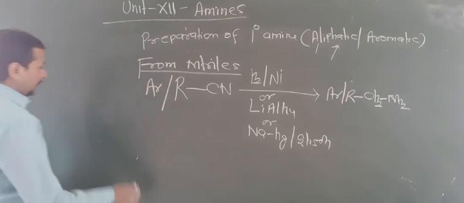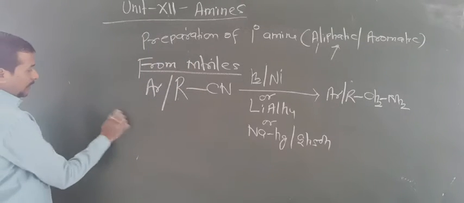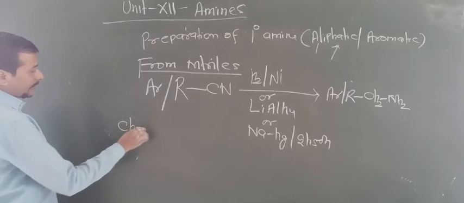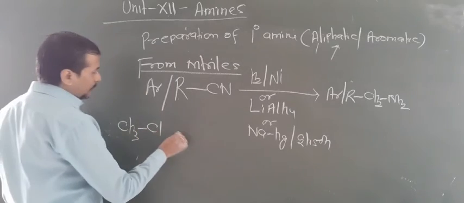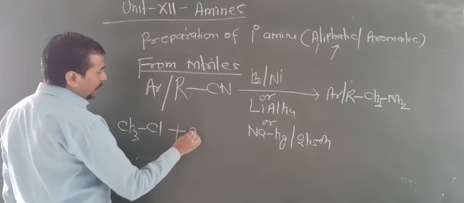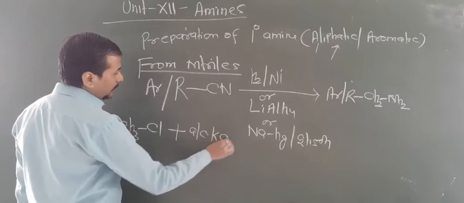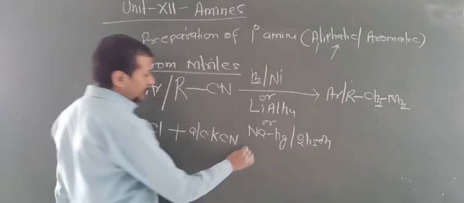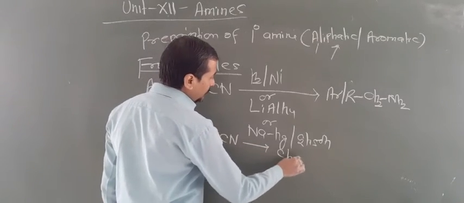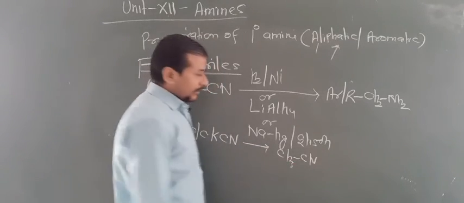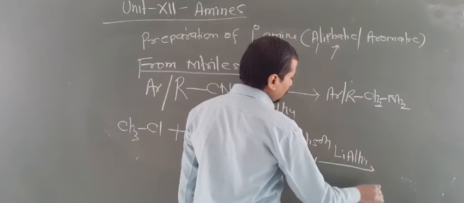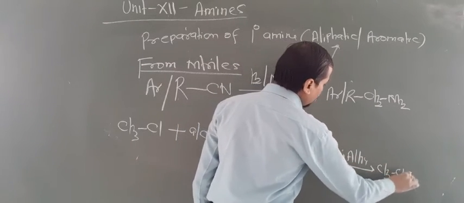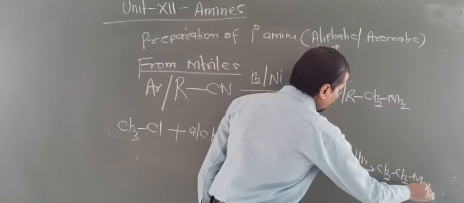Now one more question may be raised: how can you convert CH3Cl into ethanamine? First of all you have to react this with alcoholic KCN. Are you getting this point? So now this will change into CH3CN. Now this CN can be converted in presence of LiAlH4 into a 2 carbon containing amine.